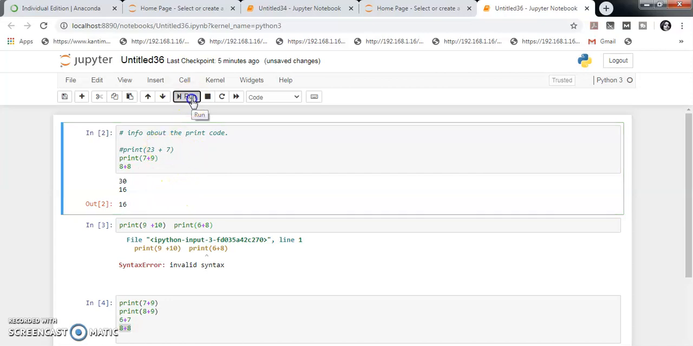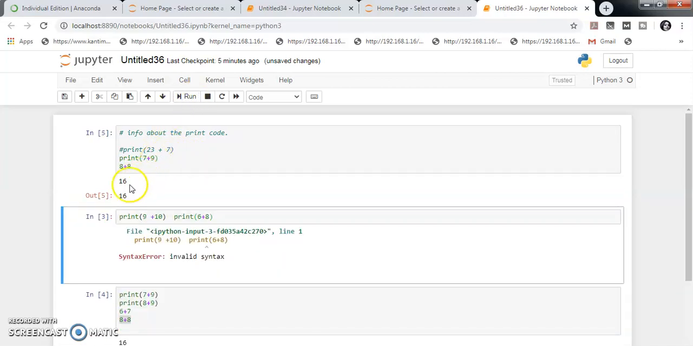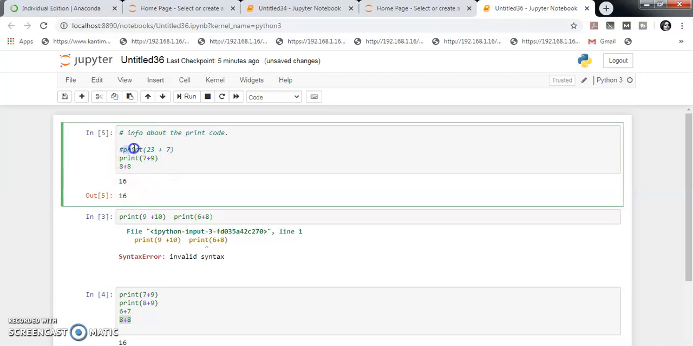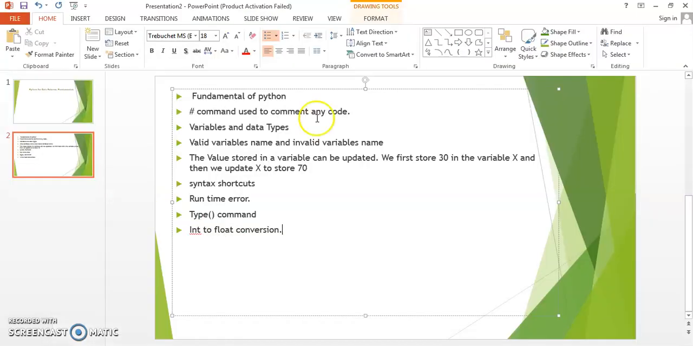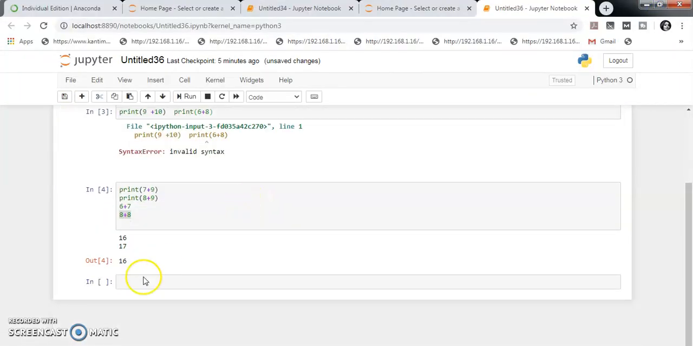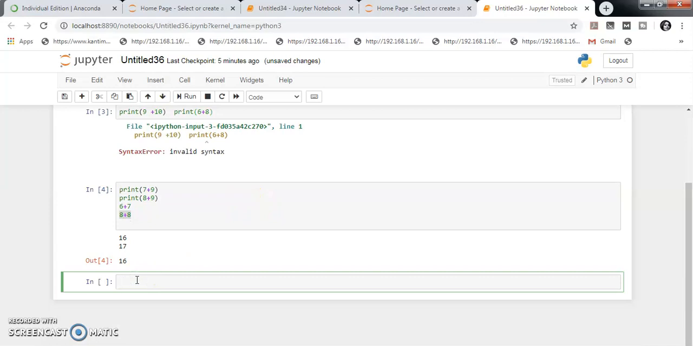If you run this code, you can see that print 23 plus 7 is not executing, and only print 7 plus 9 and 8 plus 8 are executing. So this is the hash command. After that we will learn about variables and data types, and which variables and data types are available.